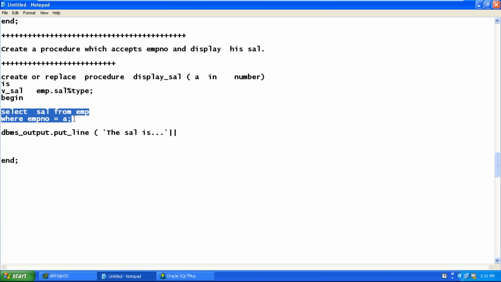Maybe we have to use INTO. Not maybe, mandatory. Every select statement should have the INTO clause. So select sal into which variable do you want to store it? v_sal. We have done this many times. Whenever you are writing PL/SQL code, every select statement should have an INTO clause.